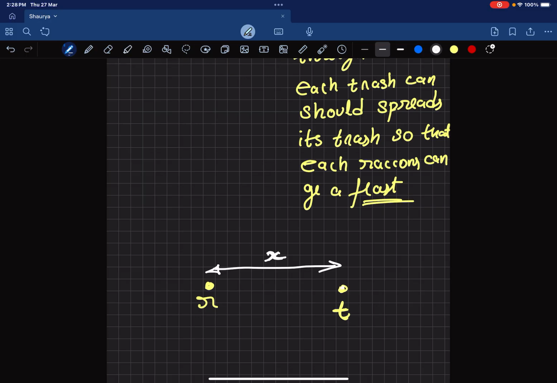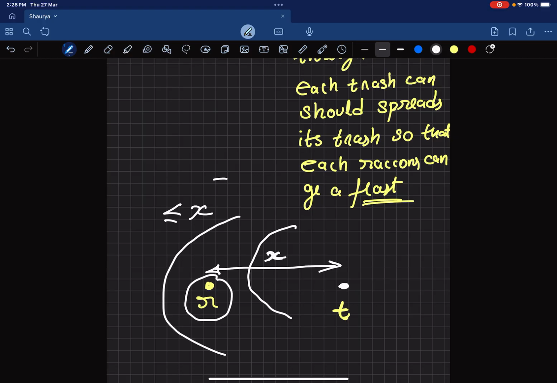So if this trash can spreads the trash of radius less than x, will this raccoon be able to feed? No, right? But what if it spreads the trash of radius greater than or equal to x? Suppose this or this. Then this raccoon will be able to feed, right?